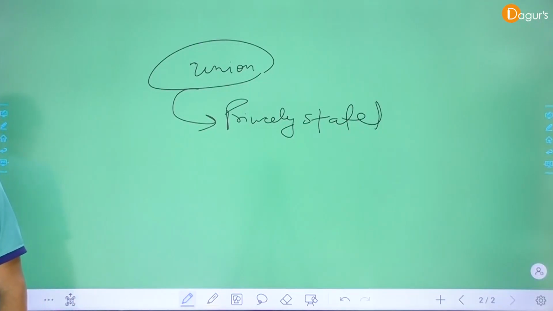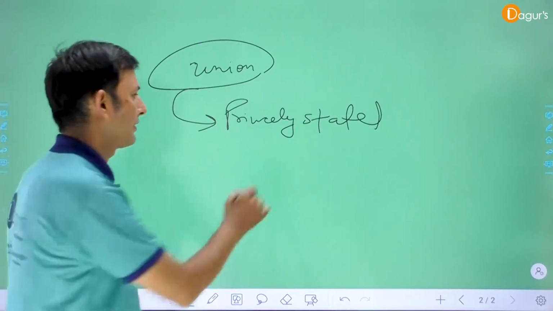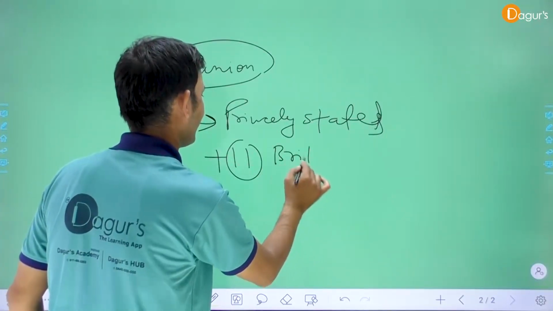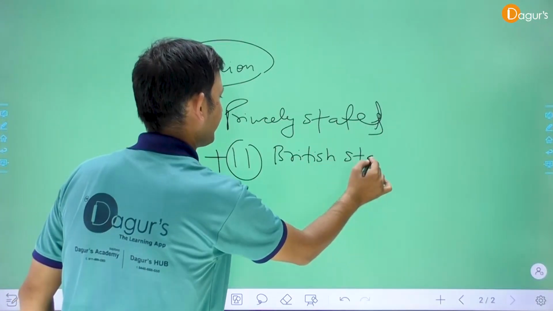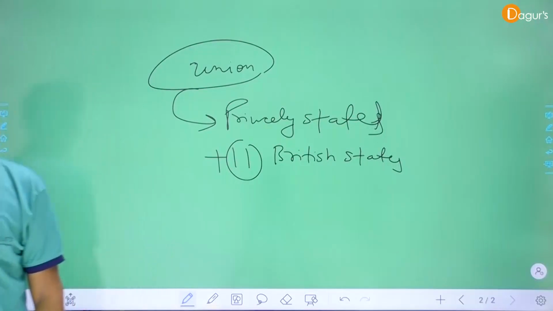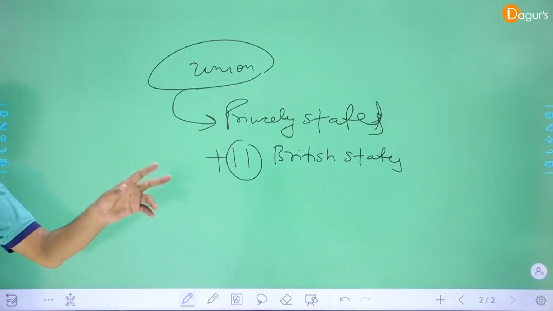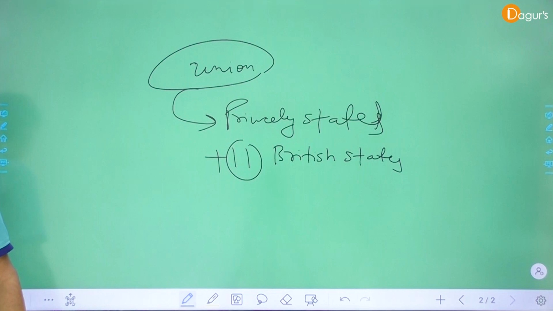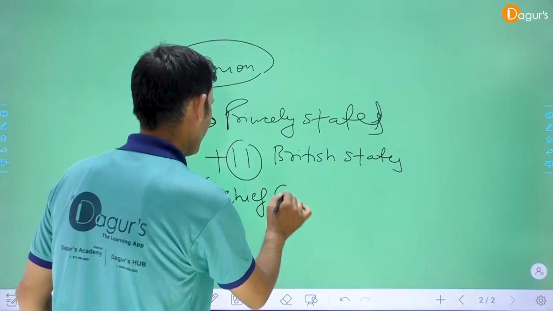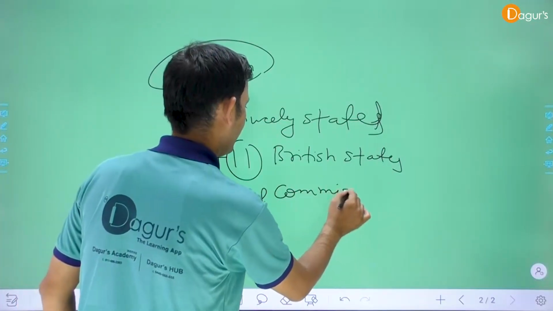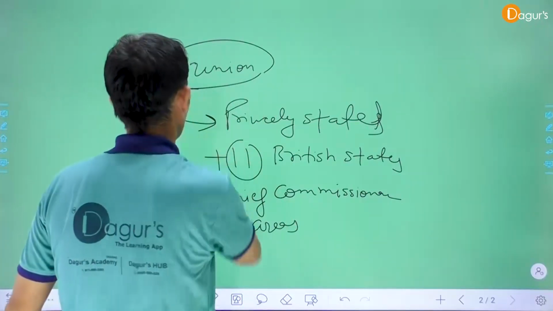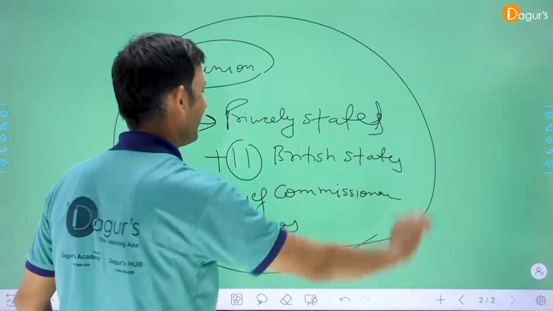Number 2, plus 11 British provinces, and 6 chief commissioner areas, to stabilize the Union of India.